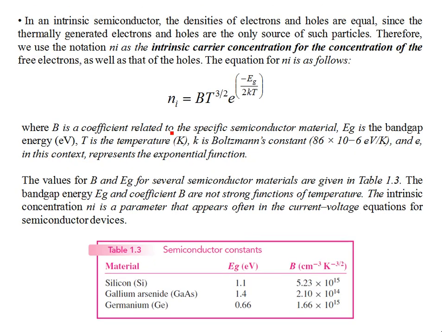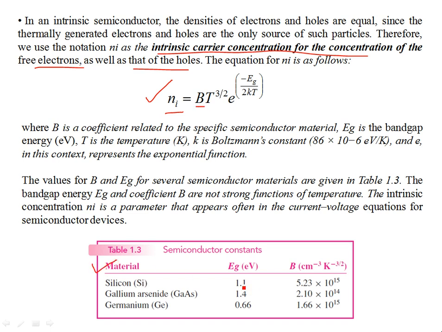Now, we have a physical relationship for the concentration Ni, which refers to the concentration of either holes or electrons in an intrinsic or pure semiconductor, because in an intrinsic semiconductor the carrier concentration of the free electrons is the same as that of holes. This equation has some constants. You see this capital B is related to the material.